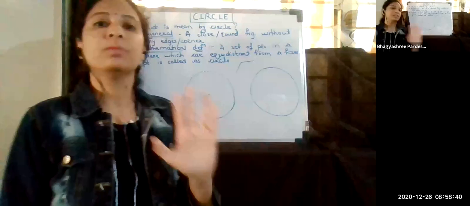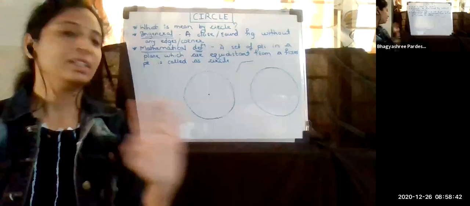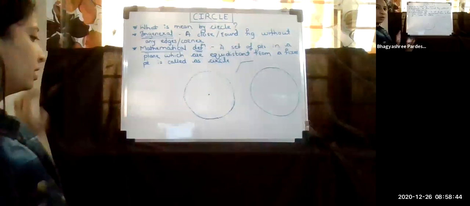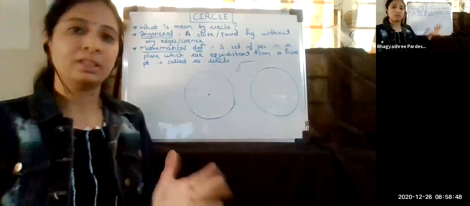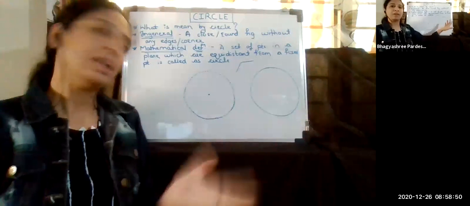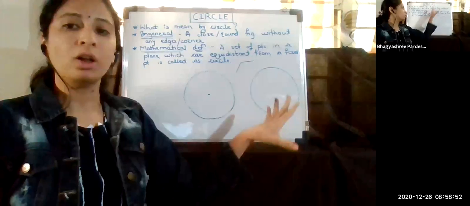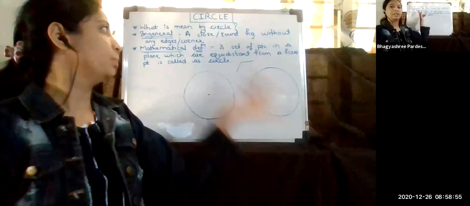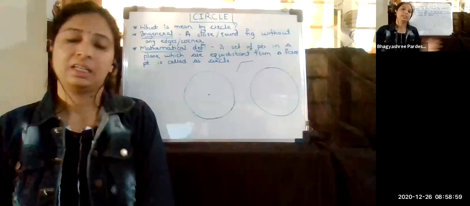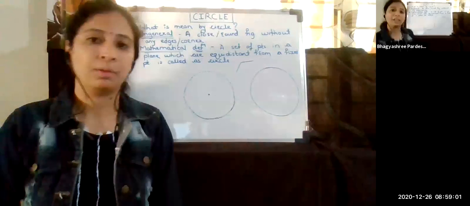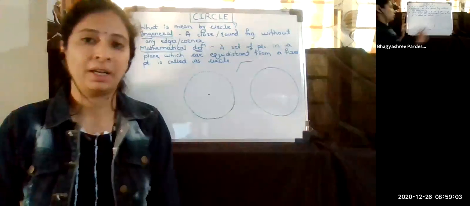But this was the general definition. General definition means not about the mathematics. Those persons who don't know mathematics also know the circle. So for them, the definition of a circle is simply a closed or round figure without any edges or corners. But since we are learning mathematics, we must know the mathematical definition of this. So here is the mathematical definition.